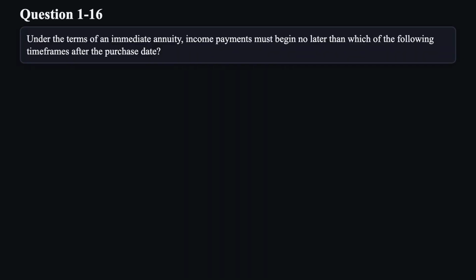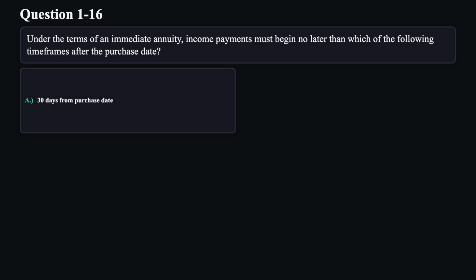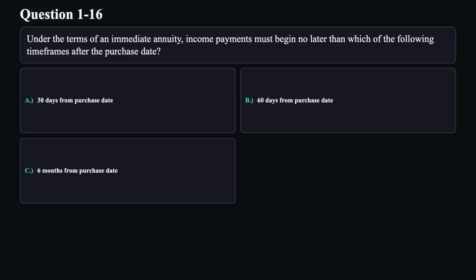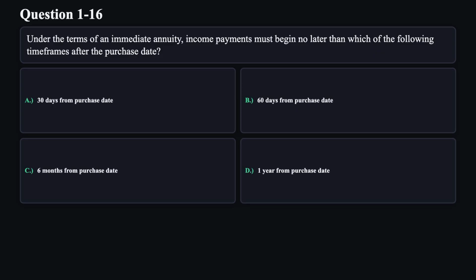Question 16. Under the terms of an immediate annuity, income payments must begin no later than which of the following timeframes after the purchase date? A. 30 days from purchase date. B. 60 days from purchase date. C. 6 months from purchase date. D. 1 year from purchase date.